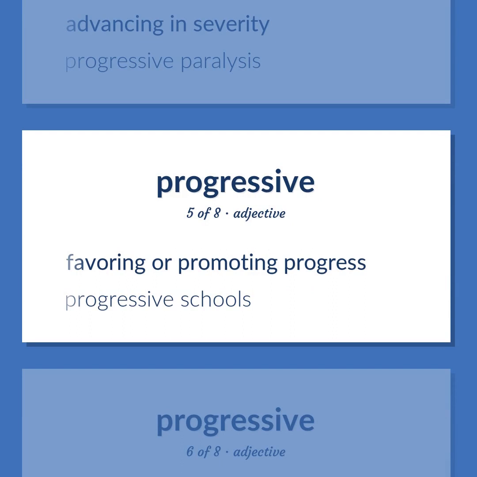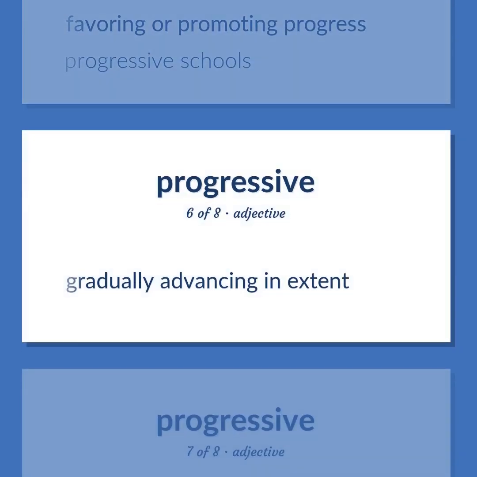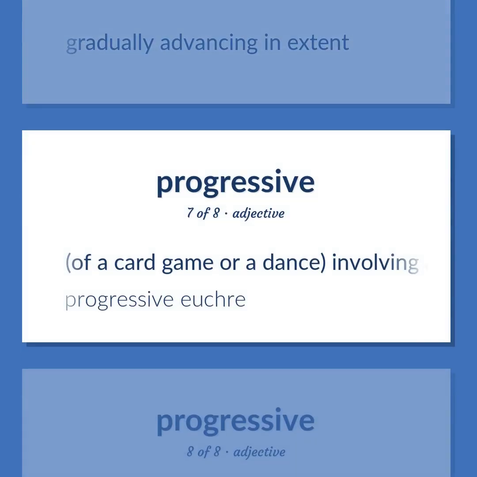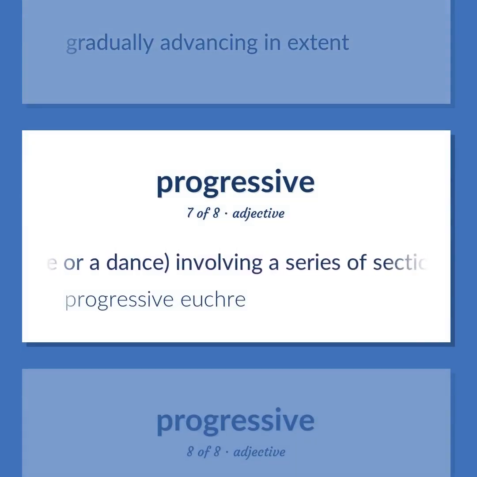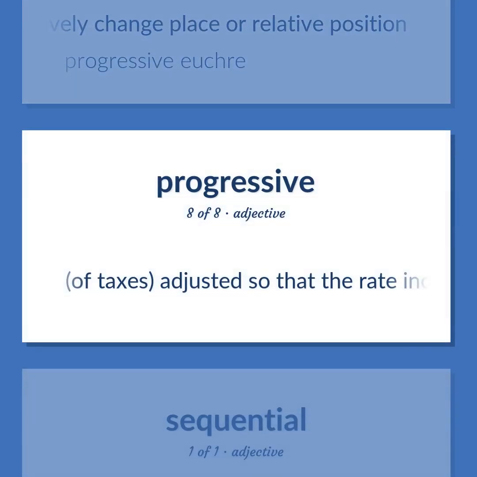Progressive schools. Gradually advancing in extent. Of a card game or a dance, involving a series of sections for which the participants successively change place or relative position. Progressive euchre. Of taxes, adjusted so that the rate increases as the amount of income increases.